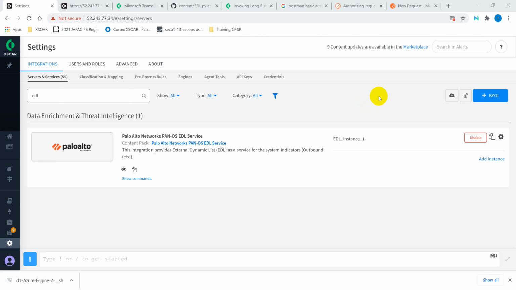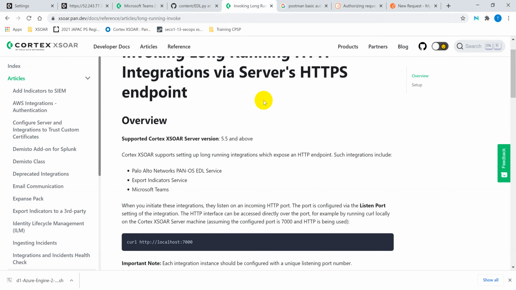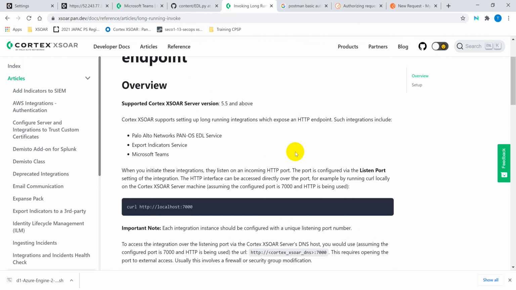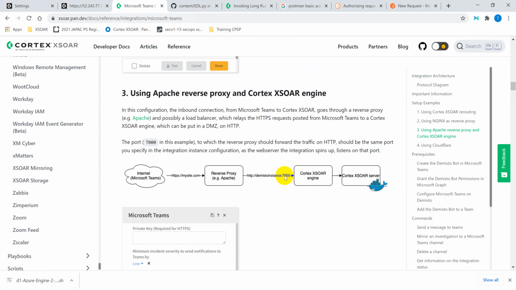So in Xsoar we have something called a long running instance. The long running instance is the one that accepts the connection from other devices connecting into the Xsoar server.